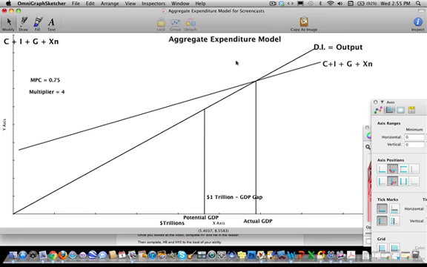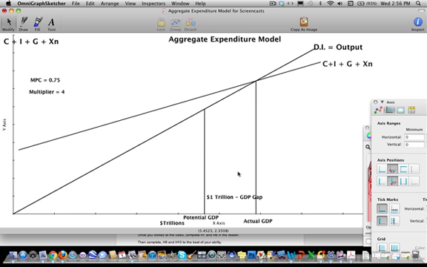Now look, if the situation was reversed, if we had an inflationary gap, when actual GDP is higher than potential, the inflationary gap is this vertical distance. The GDP gap is 1 trillion. The same logic follows, it's just in reverse. And so the government will lower government spending by 250 billion, and if they want to contract the economy through taxes, they would increase taxes by $333.3333 billion.